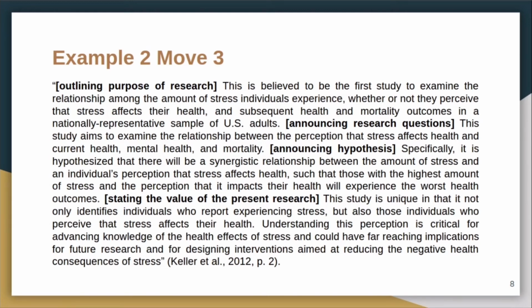In Move 3, the authors outline the purpose of their research and announce their research question on examining the relationship between the perception that stress affects health and current health, mental health, and mortality. Then they announced a hypothesis that the people with the highest amount of stress and the belief that it will affect their health will have the worst health outcomes.